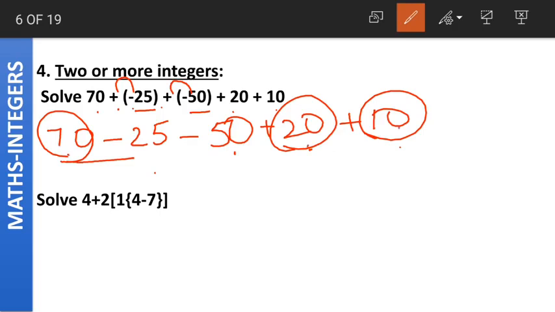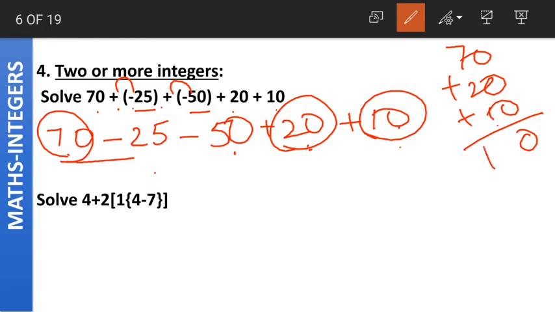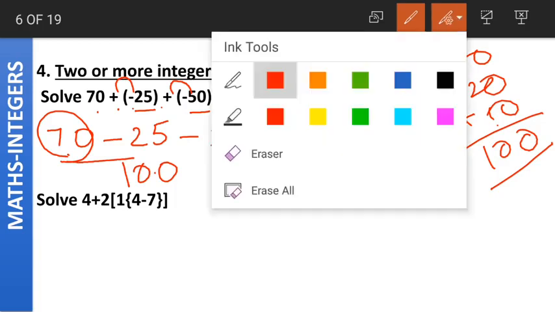70 plus 20 plus 10. What will the answer be of 70 plus 20 plus 10? 7 plus 2 is 9, plus 1 is 10, so 100. The sum of positive integers is what? The sum of positive integers is 100.